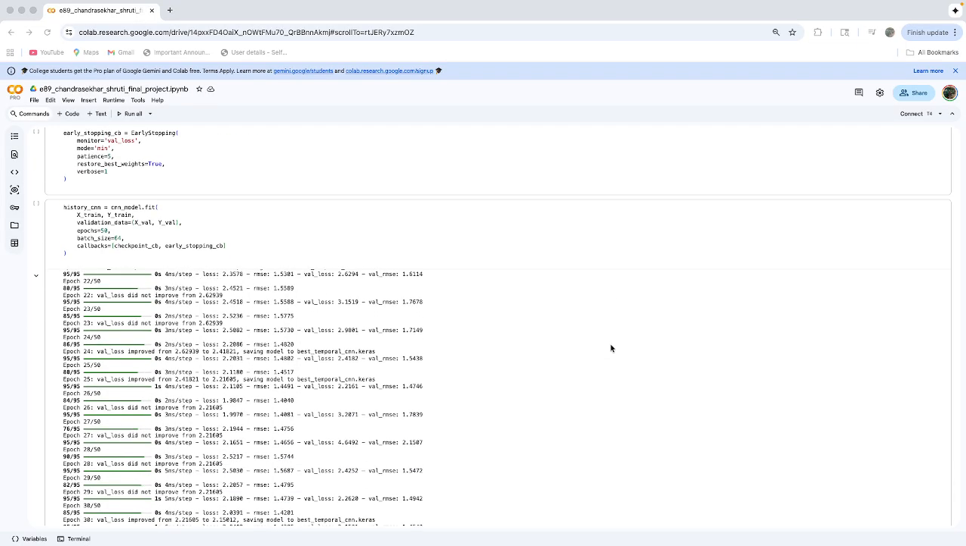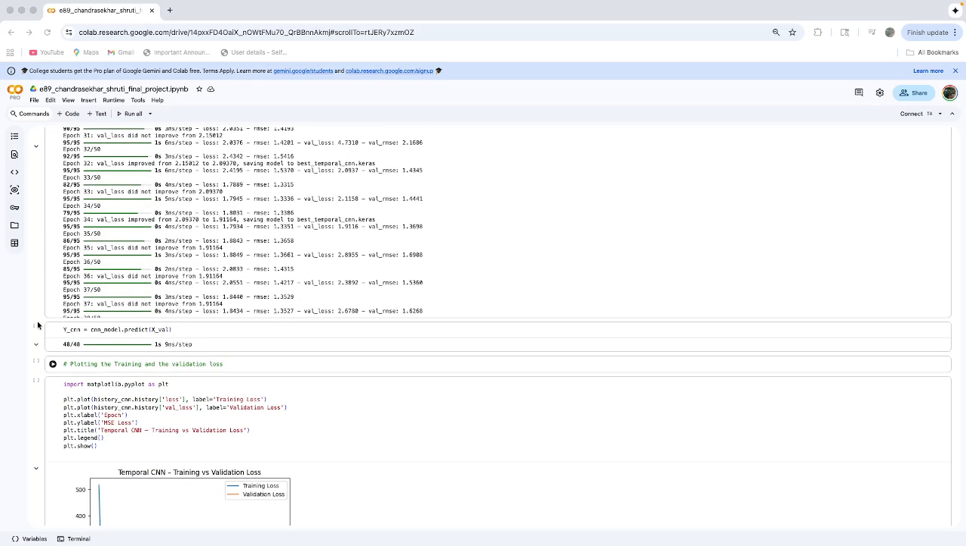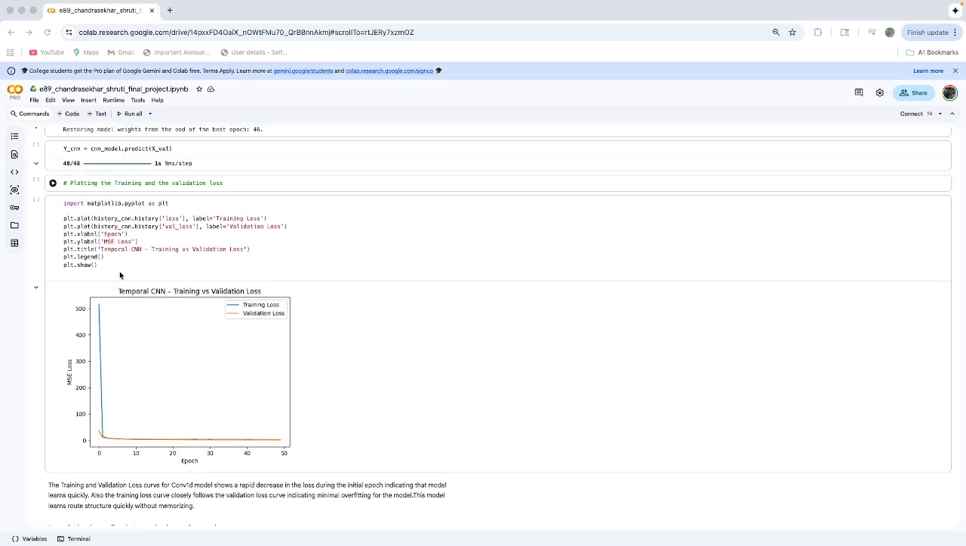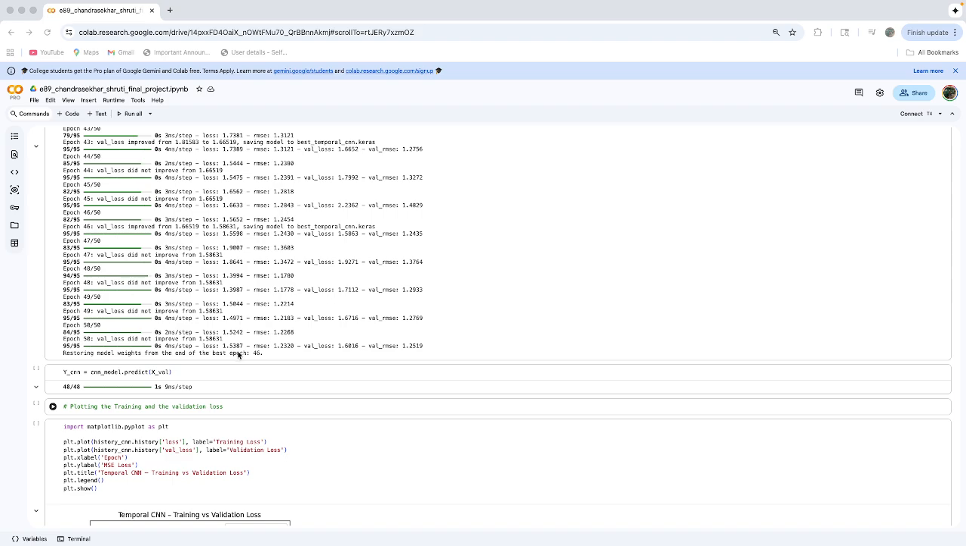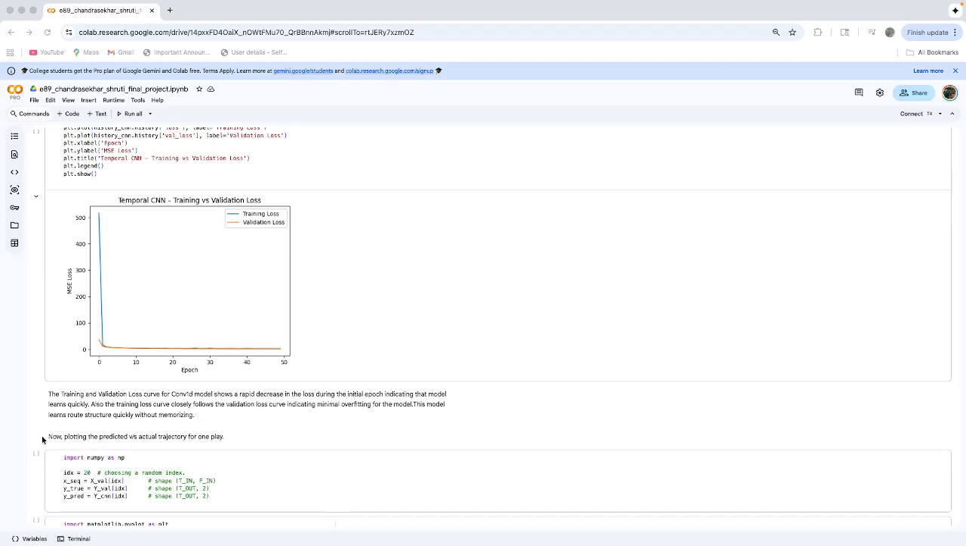I fitted the model for 50 epochs here, and the best epoch was 46, where it restored the weights. Then I plotted the training and the validation loss. As you can see, the validation loss is pretty low even for the starting epoch, which shows the CNN model learns pretty quickly.